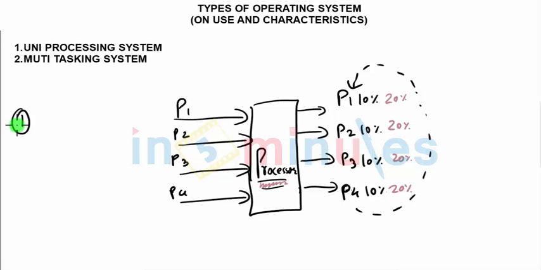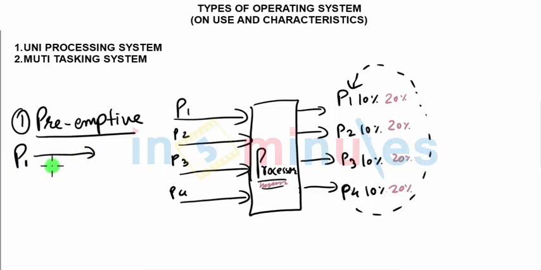First, to talk about is preemptive. Preemptive is a bit of a shrewd way of working, because in this, when the slot of process P1 is over, the slot would be stolen away, or rather forcefully taken away, to P2, and similarly from P2. When P2's time is over, it is taken away to P3.